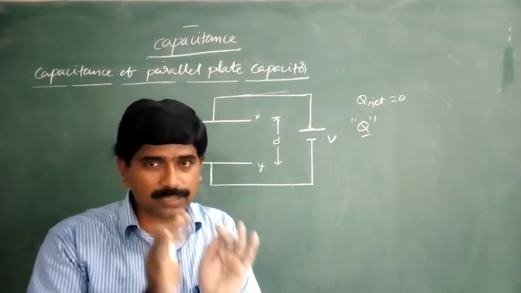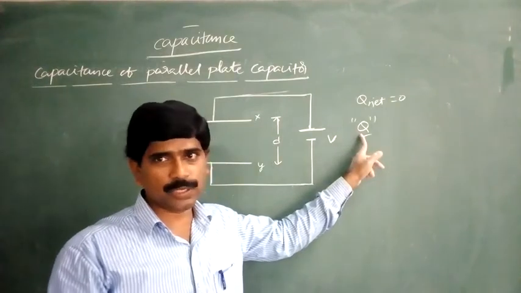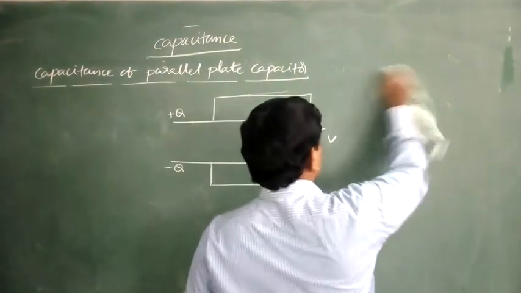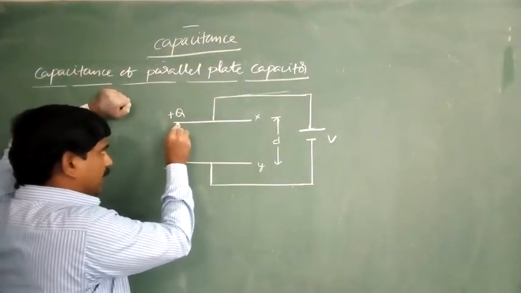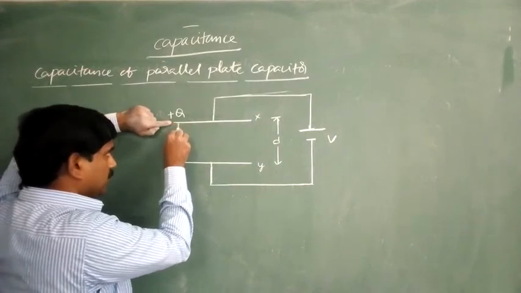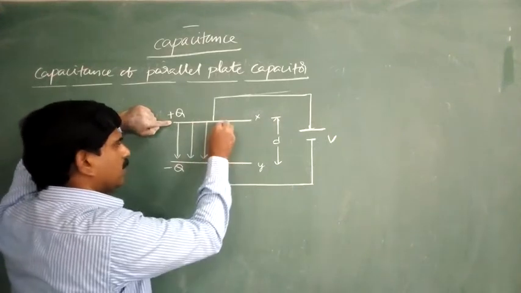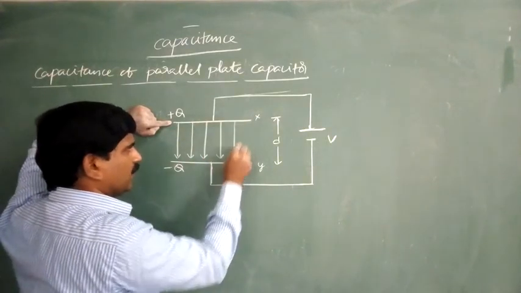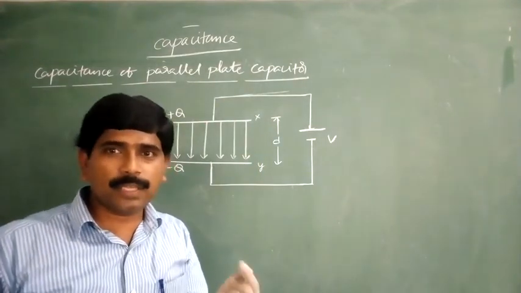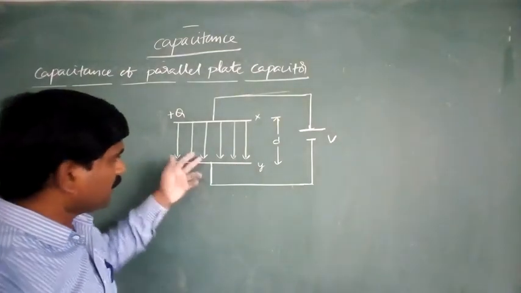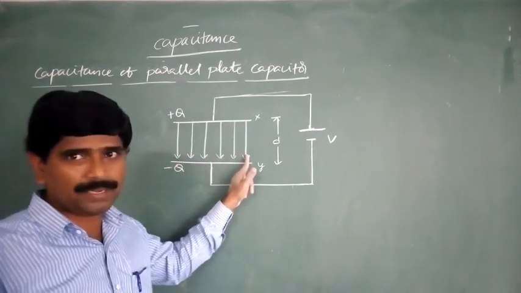But the charge on the capacitor means the charge on the positive plate only, that is plus Q. Electric field is formed from the first plate to the second plate like this. This is a uniform electric field. Give one example for the uniform electric field: the electric field in between the capacitor plates. That is the best example.